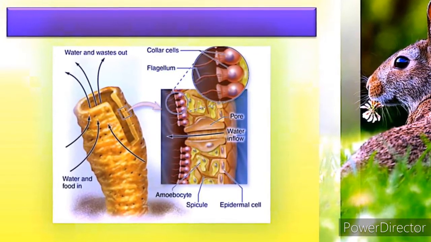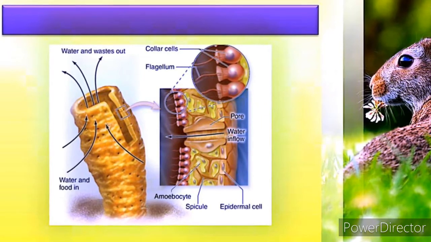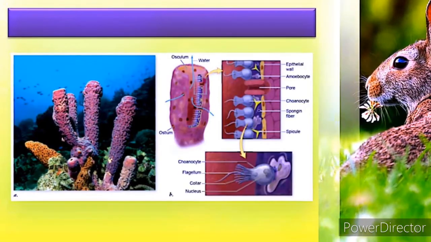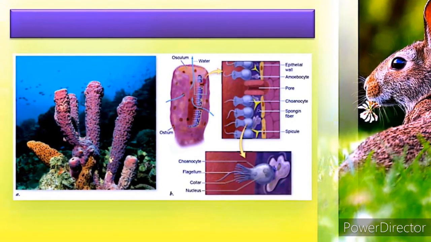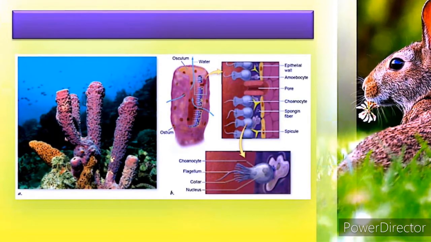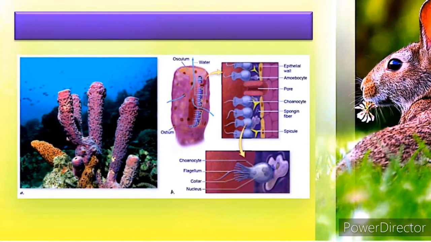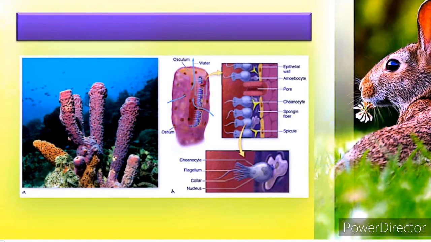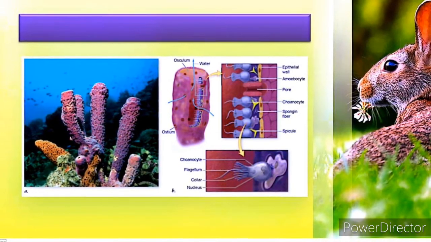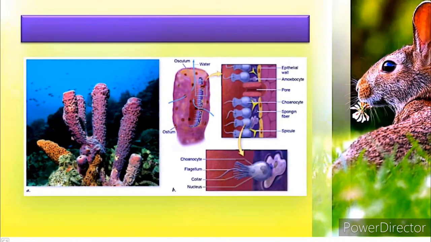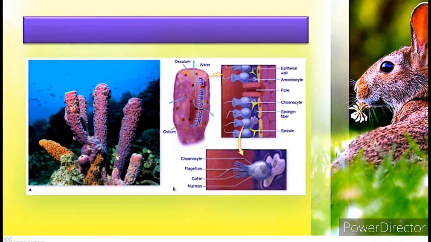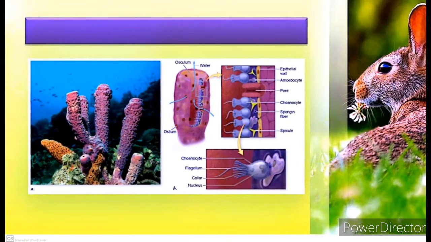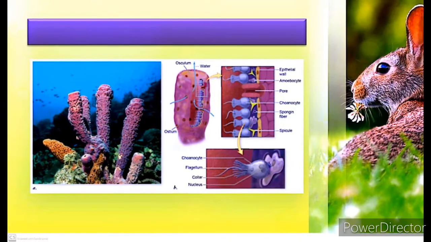Reproduction, they are hermaphrodites, that means they have both sexes in the same body. They form gemmules and they do fragmentation as asexual modes of reproduction. Sexually they produce gametes. The development is indirect. Larval stages are parenchymula, amphiblastula. Examples, Scypha, sponges.